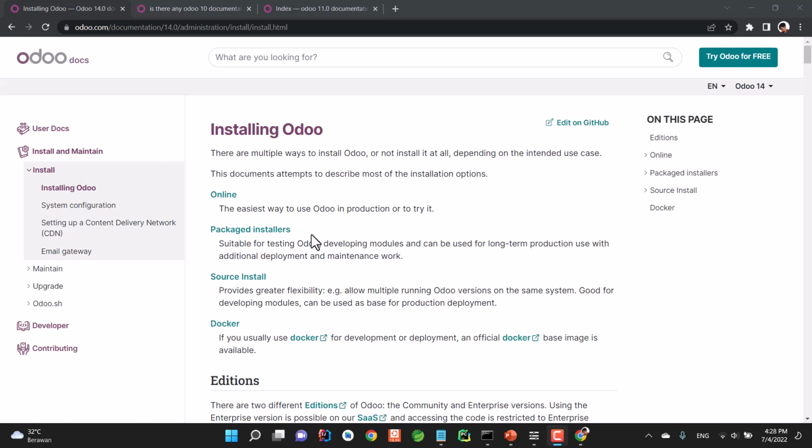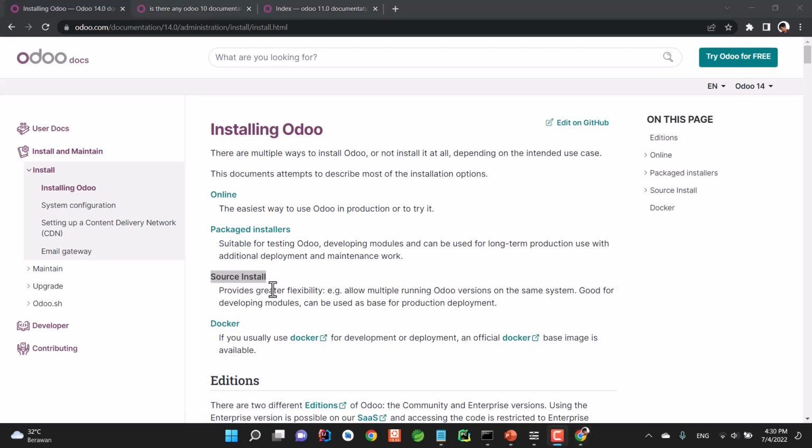This is useful if you're just testing Odoo, but it's less flexible, because in this setup Odoo will install a particular version of Python and a particular version of PostgreSQL. In reality, you may want to install other versions of PostgreSQL and Python. If that's the case, you may want to use the source install method.